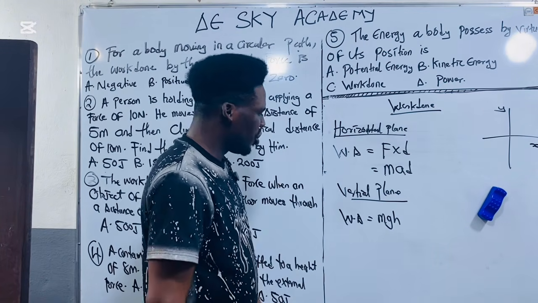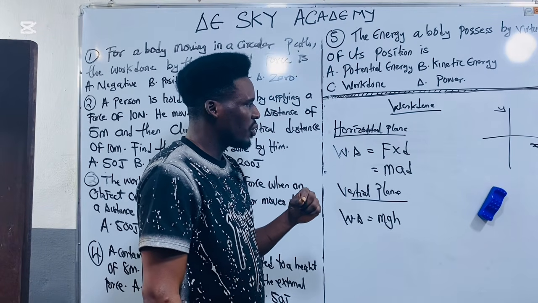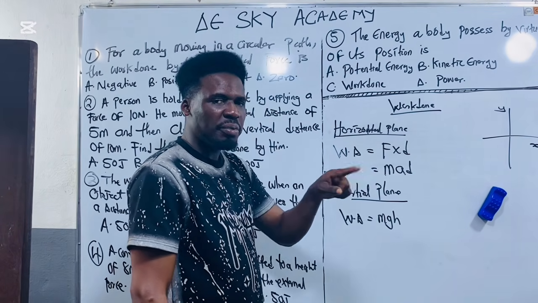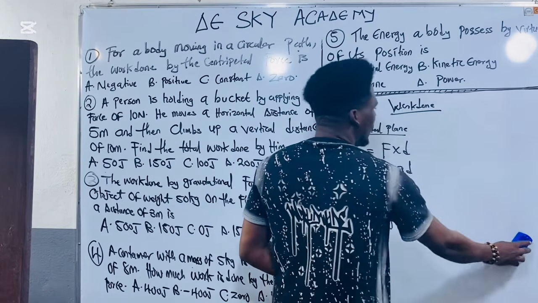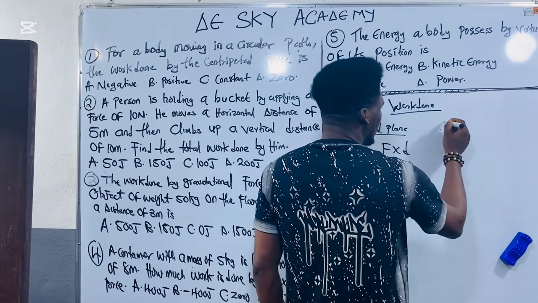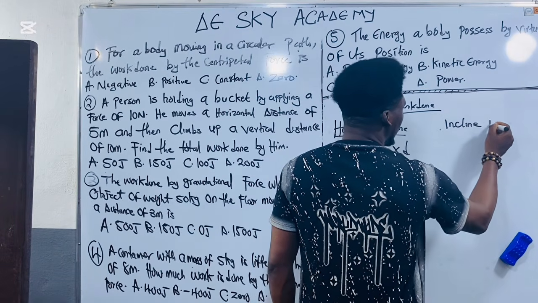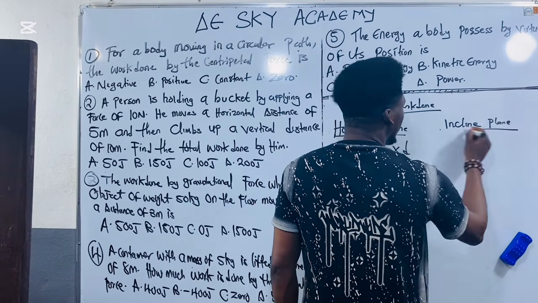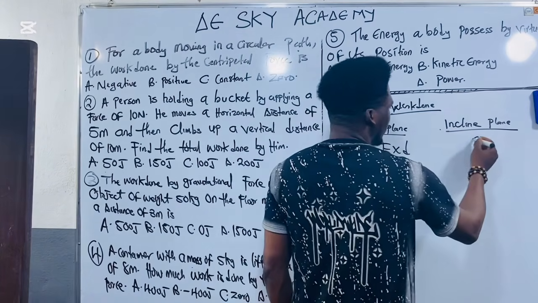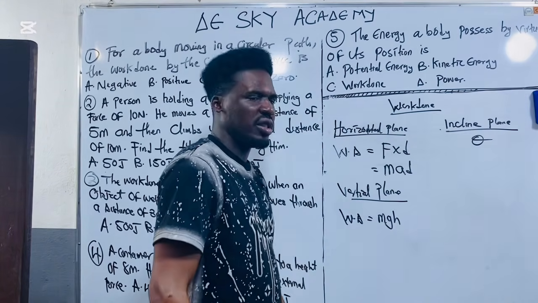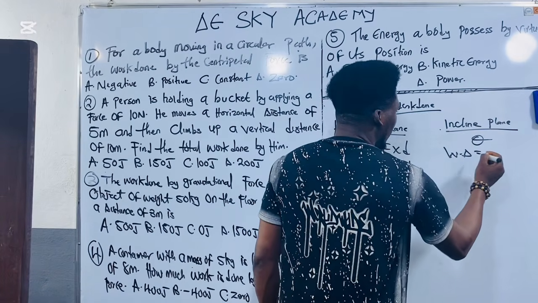moved. So another thing I want you to understand is work done on an inclined plane. So it is possible for work to be done on an inclined plane. Now, definitely, if you put an inclined plane, that means there is an angle. You get it now. So what is the formula for calculating the work done on an inclined plane?